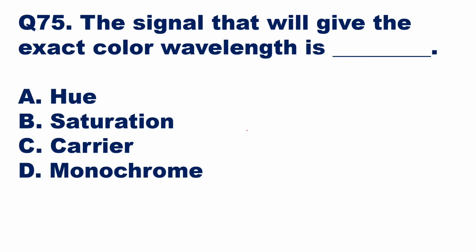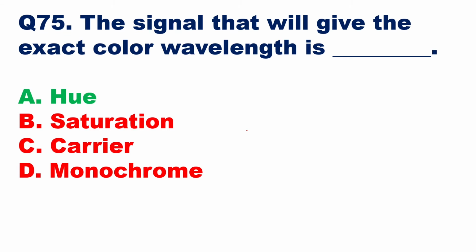The signal that will give the exact color wavelength. Okay, the exact color wavelength, that is the color itself, the information of the color is given by a factor called hue, which is the attribute of the color. So hue is the one that will give the exact color wavelength. So the signal that will give the exact color wavelength is dash. So option A will be the answer here, hue, H-U-E, which will give the color information. The color itself is called hue and it depends on the dominant wavelength of the light.